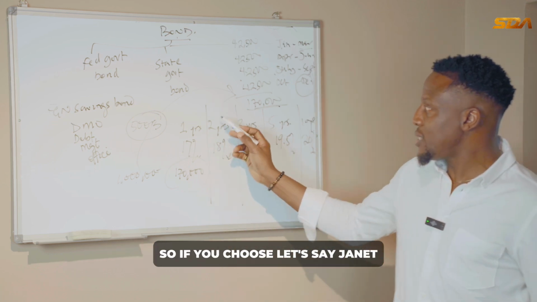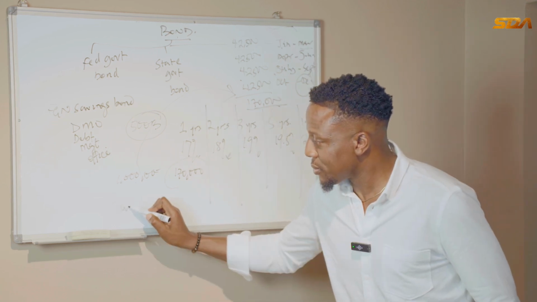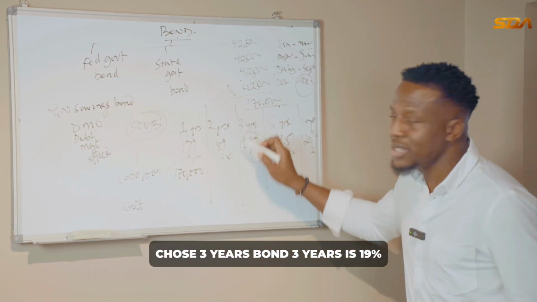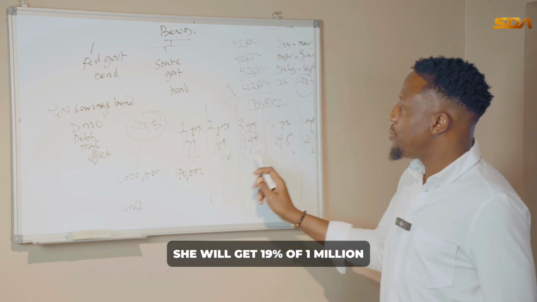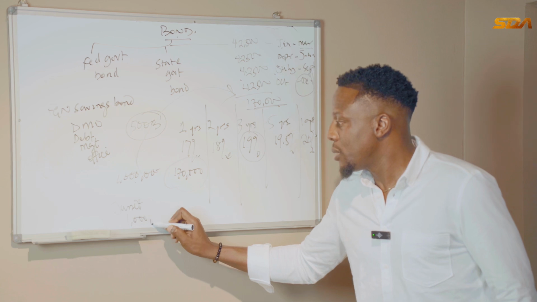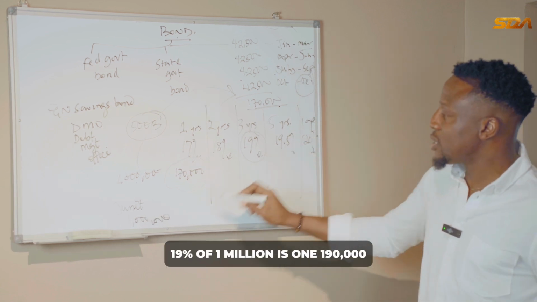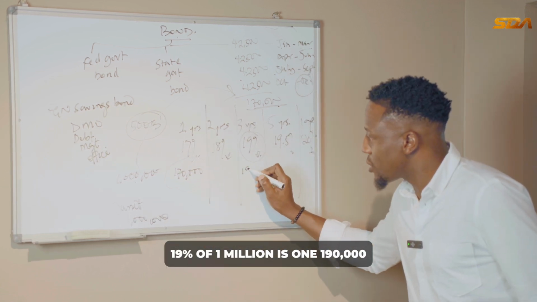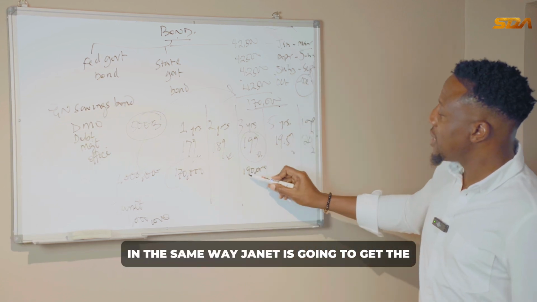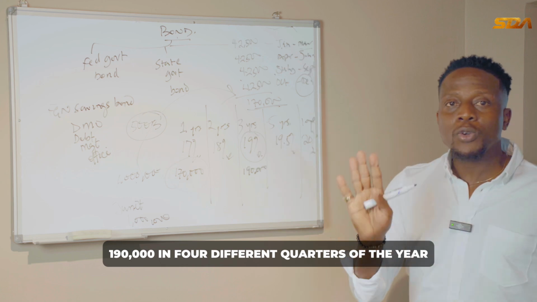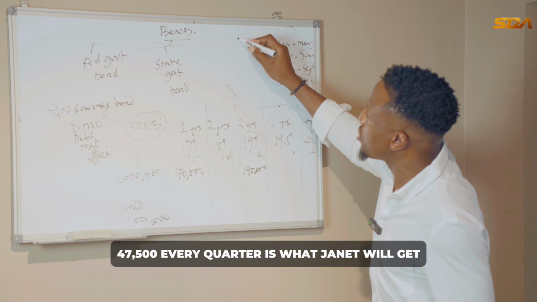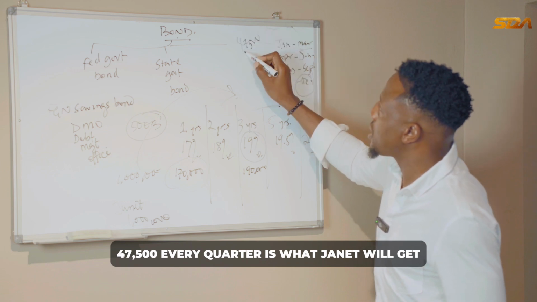So if you choose, let's say, Janet chose 3 years bond. 3 years is 19%. She will get 19% of 1 million. Let's say she also put 1 million in that investment. 19% of 1 million is 190,000. In the same way, Janet is going to get the 190,000 in 4 different quarters of the year. So we divide 190 divided by 4. 47,500 every quarter is what Janet will get.